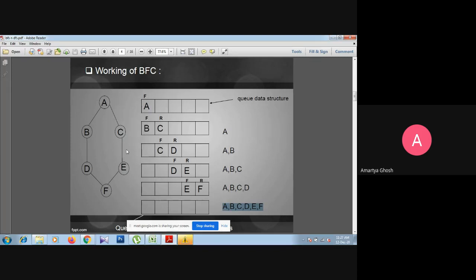Those are the new nodes from that particular node. New node means that the node is not inserted into the queue data structure as well as the visited array or visited list. If the node is new, not available in the queue data structure and not available in the visited array or visited list, then the new element will be inserted into the rear position.